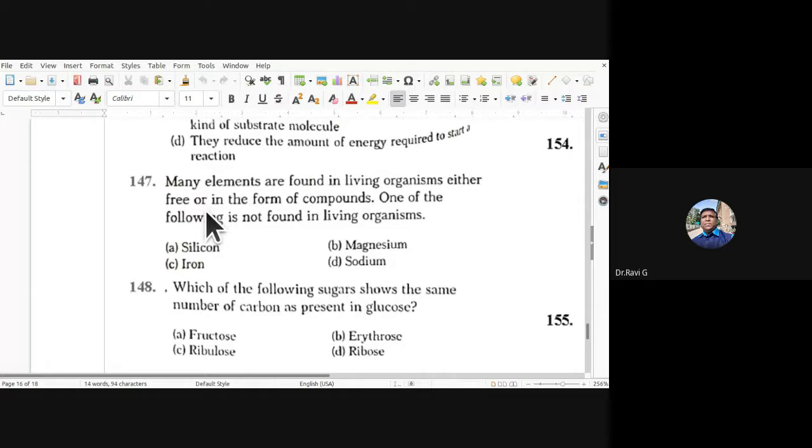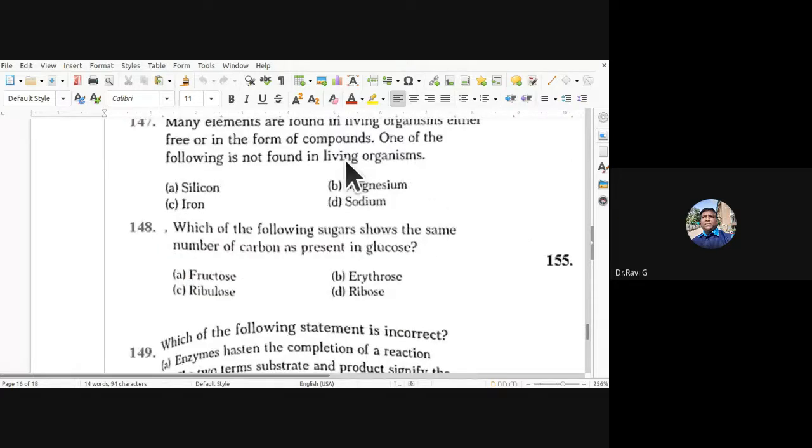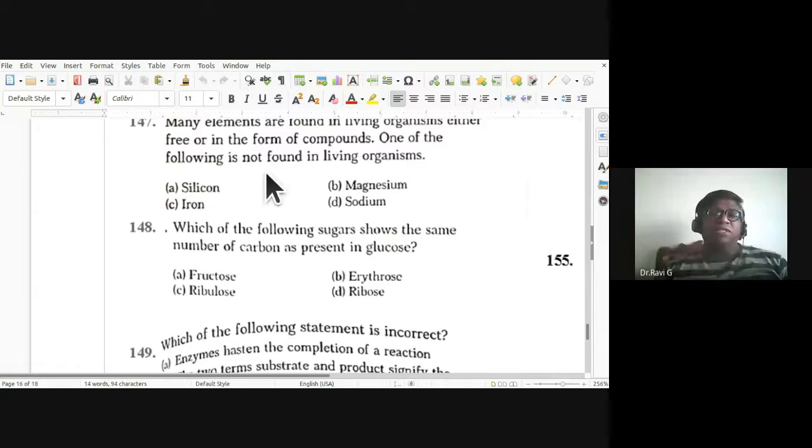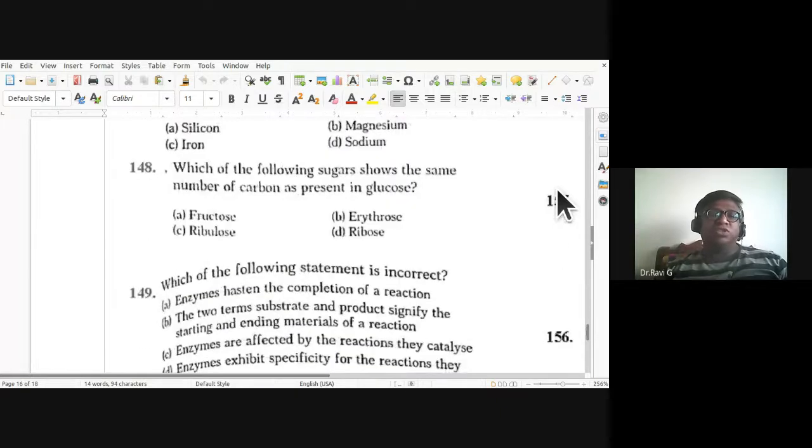147th, many elements are found in living organisms, either free or in the form of compounds. One of the following is not found in living organisms. So which one of them? Is it silicon, magnesium, iron, sodium? So 147, silicon is not found in living organisms. Which of the following sugars shows the same number of carbon as present in glucose? It would be fructose. So 148, A is the answer.